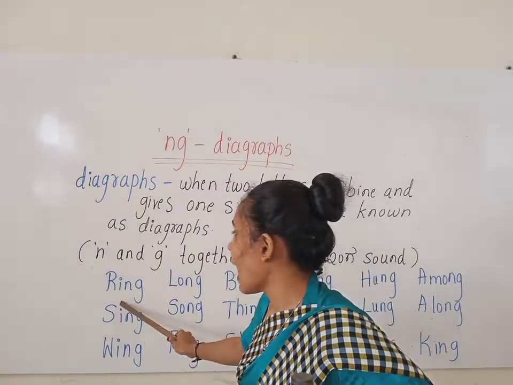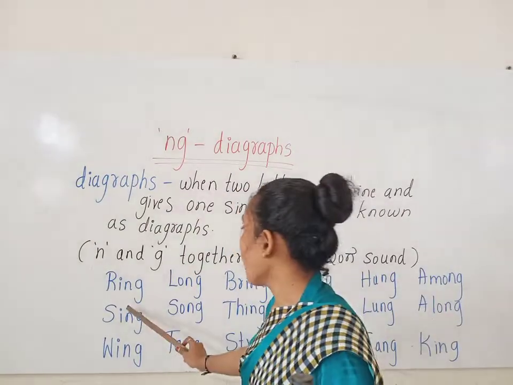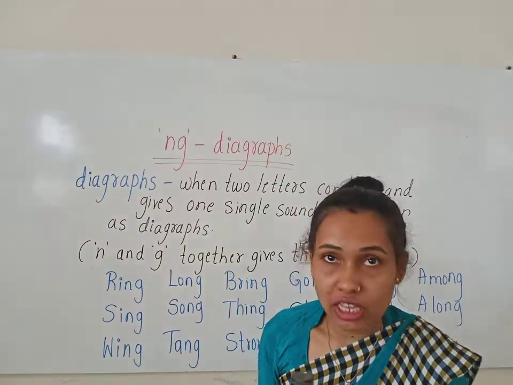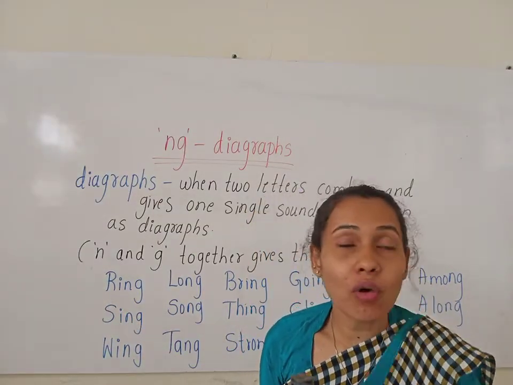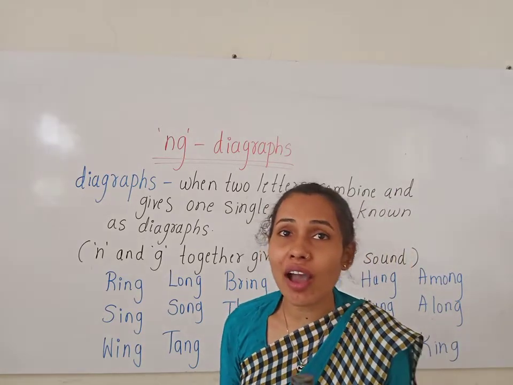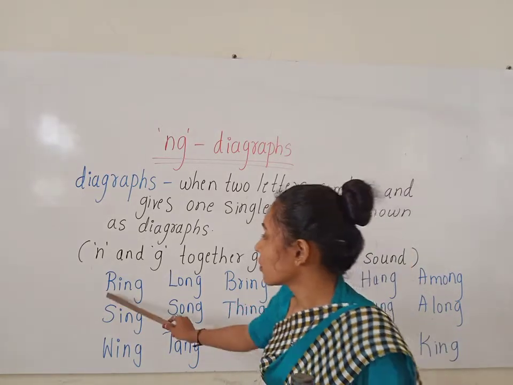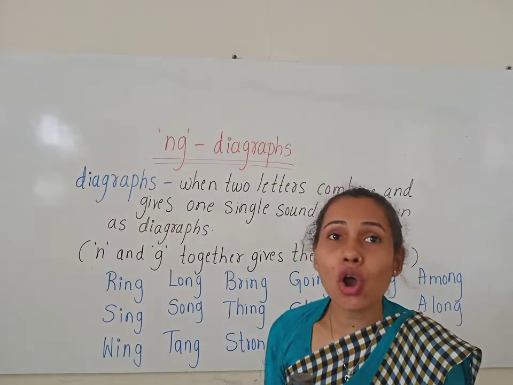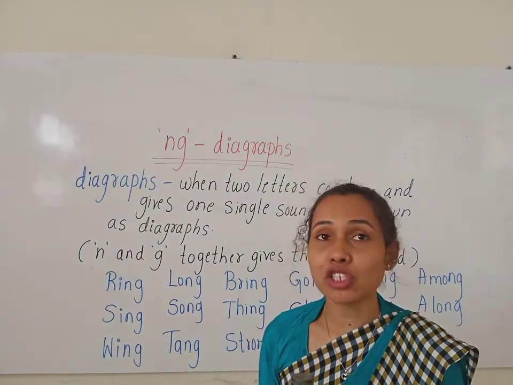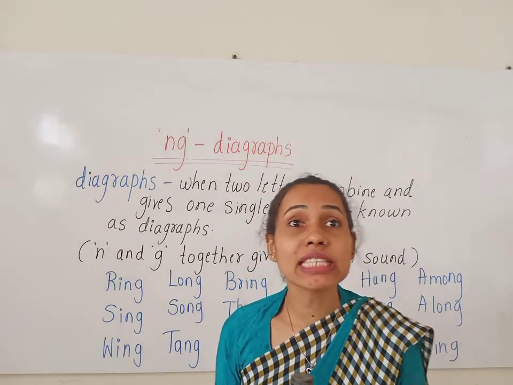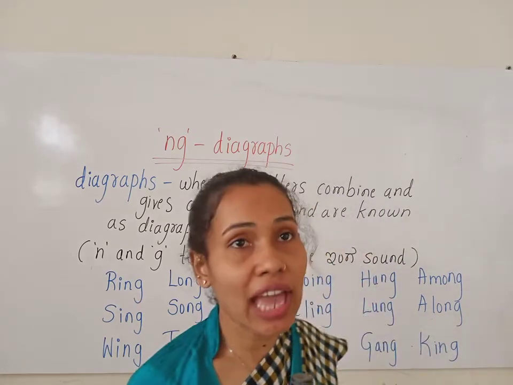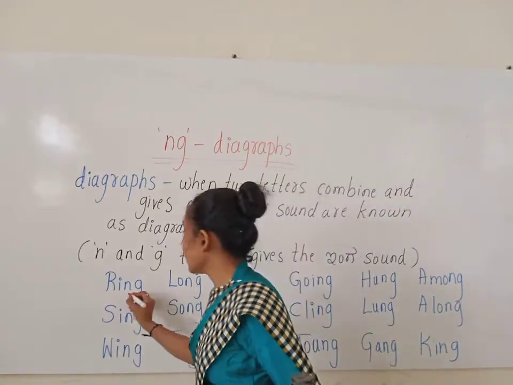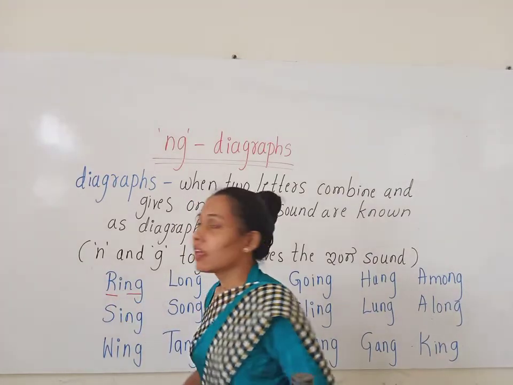So here we have R, I, N, G. What is the sound of R, children? R. What is the phonic sound of R? R. And what is the short vowel I sound? The short vowel I sound is i. And N and G together gives the ing sound.